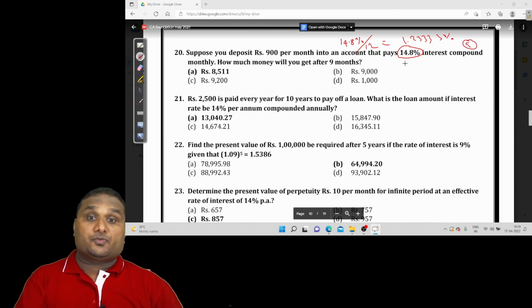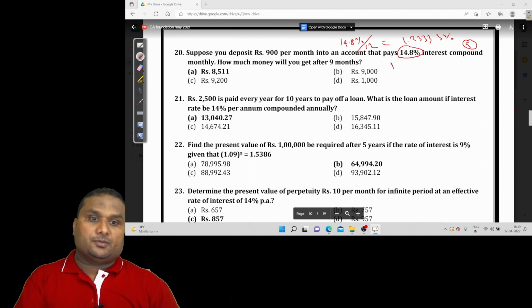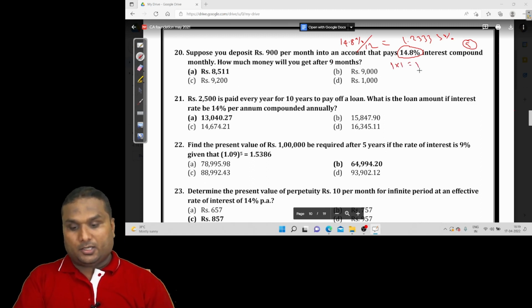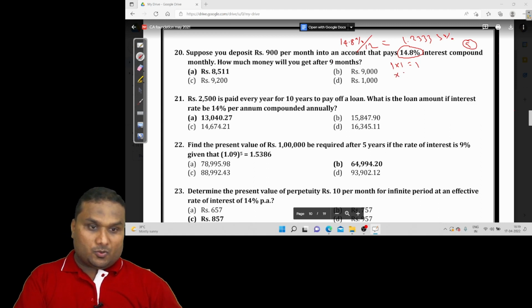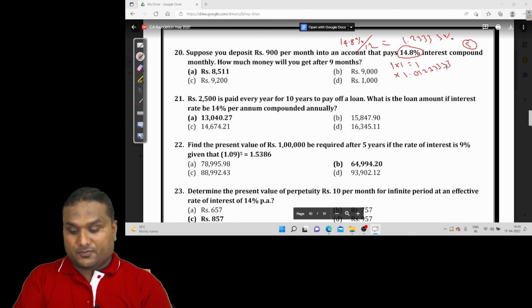So you are supposed to find out the future value. There is a simple technique for finding future value. Step number 1: 1 into 1 equal to 1, then multiply by 1.0123333, because the rate of interest is 1.233%.